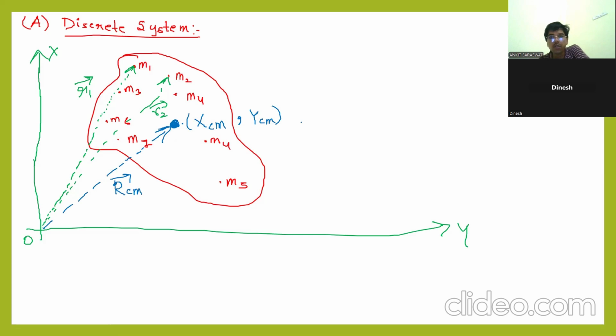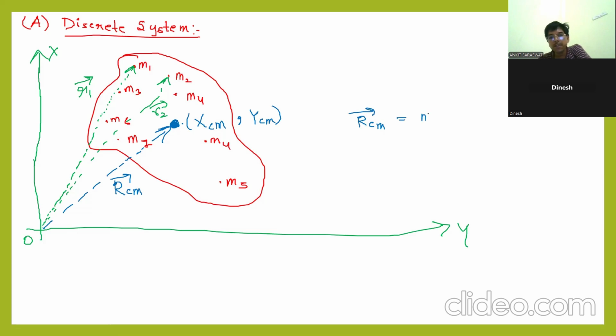Then how to find this RCM? You know how to find an average: sum of all observations divided by the total number of observations. You have studied that in mathematics, the arithmetic mean. So basically, we will take an arithmetic mean of the position vectors with mass. Direct formula I am giving: RCM is simply the weighted average.